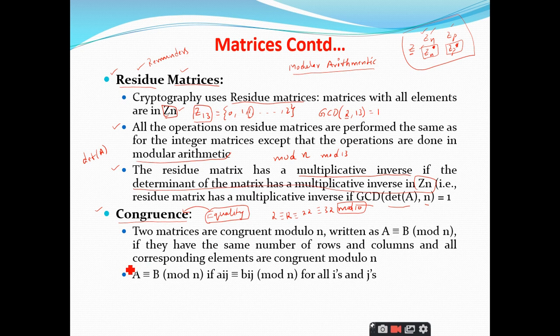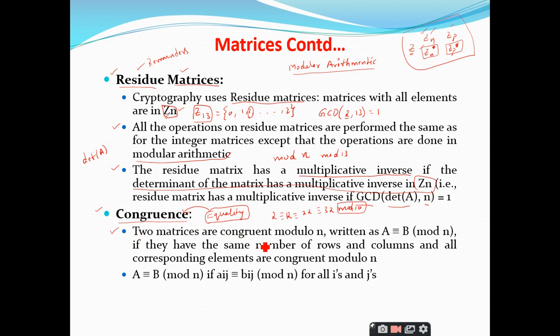In the similar manner, if we have two matrices and I want to say whether they are equal or not, previously we have studied four operations: addition, subtraction, multiplication and scalar multiplication, and we have one equality relation. Here the equality is not used. Why? Because it is modular arithmetic, so we use a relevant term called congruence.